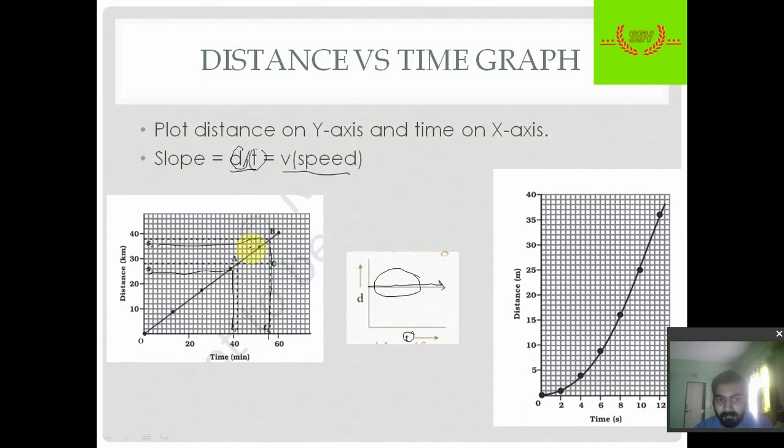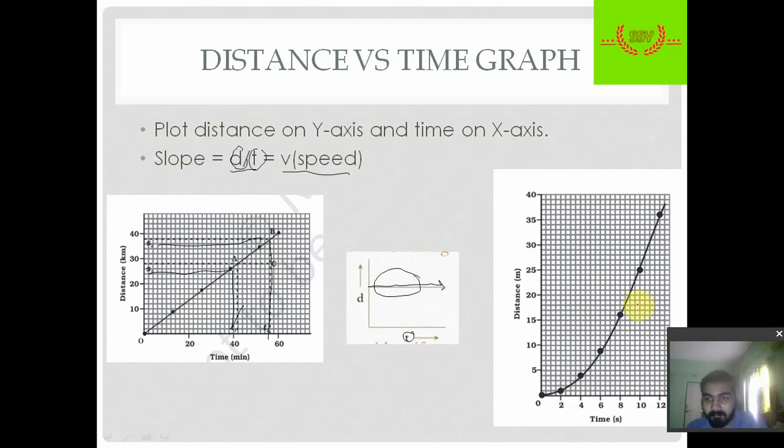So slope is constant all the time. Hence we can say that it is doing uniform motion, that is covering equal distance in equal time. Uniform motion is represented as a straight line starting from the origin and going straight at the same angle.